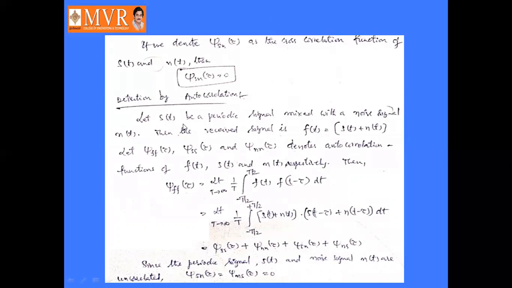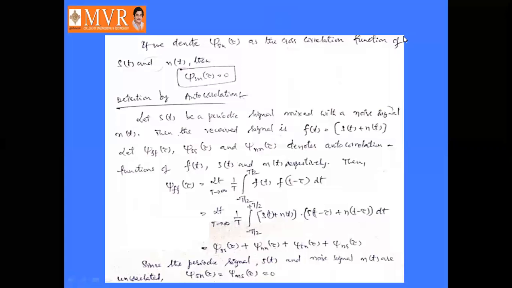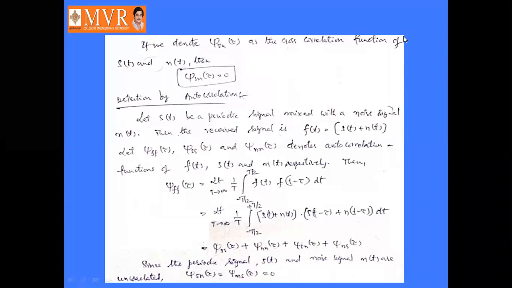So this is nothing but cross correlation. Next we see the detection by autocorrelation. If we denote Sn of tau as the cross correlation function of S of t and N of t, then Sn of tau is equal to 0.